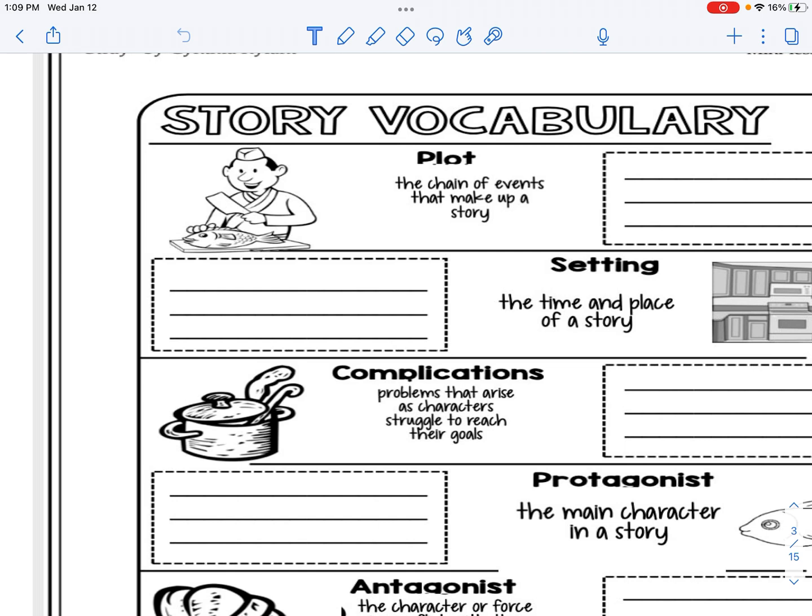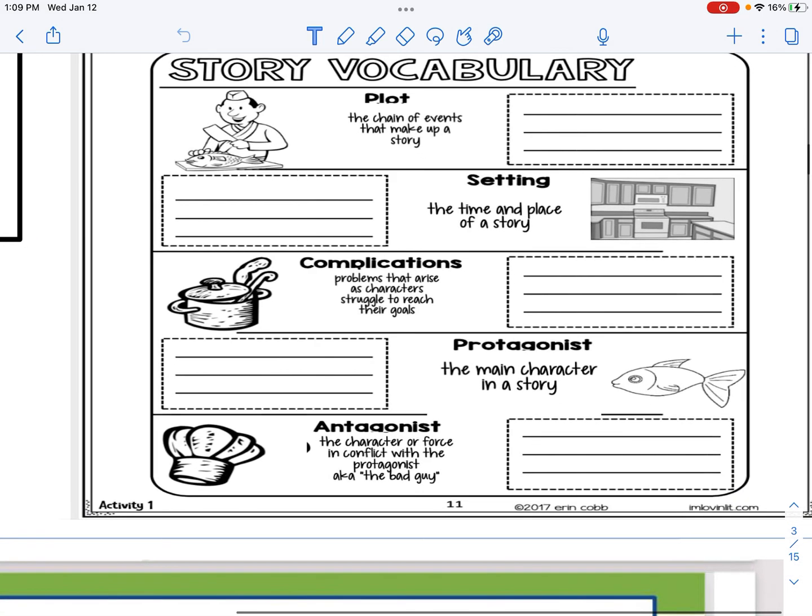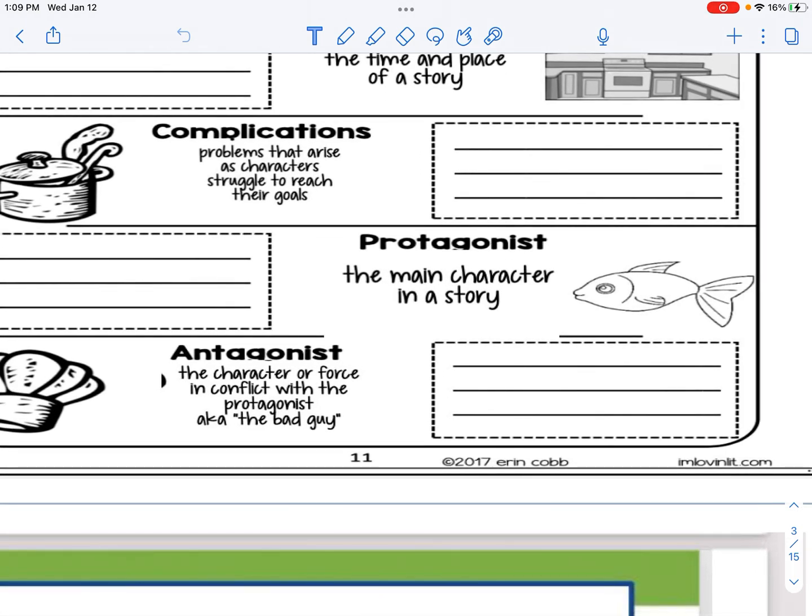For example, the time might be modern day, the afternoon. The place might be a kitchen, a park, a school. You're going to have to determine that. Then you're going to tell me the complications, so the conflict, the problems that arise as characters struggle to reach their goals. Then tell me who is the main character, and these pictures are here to help you. And then who is the antagonist?